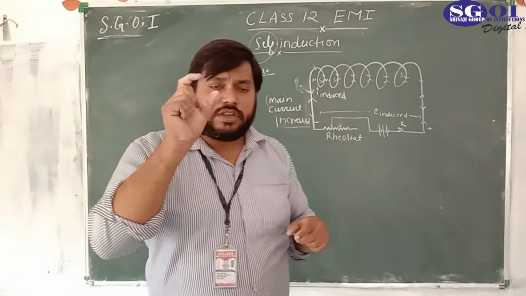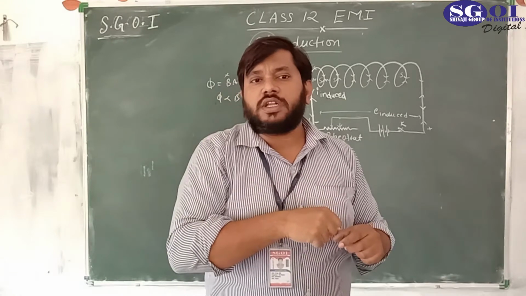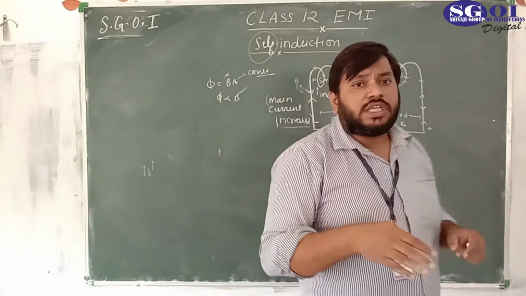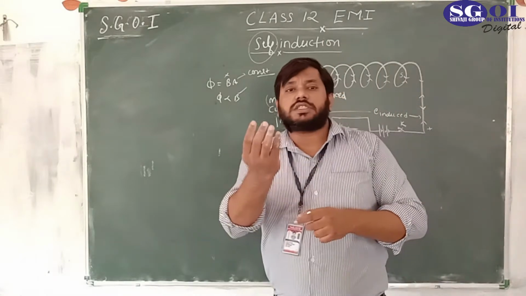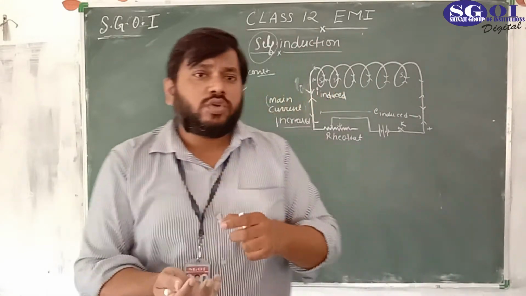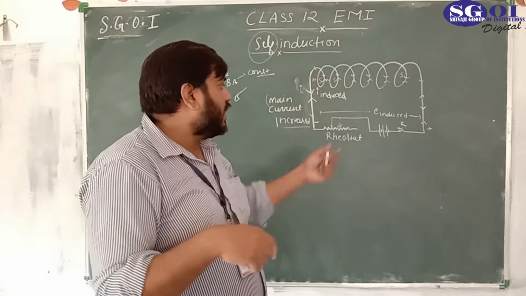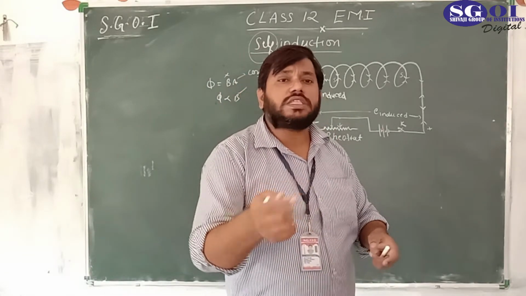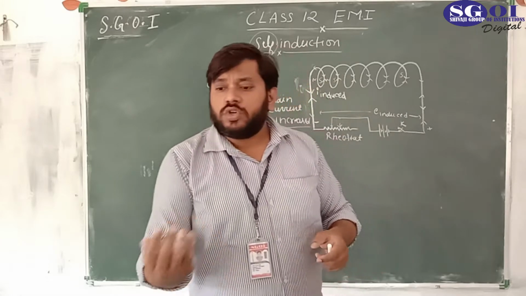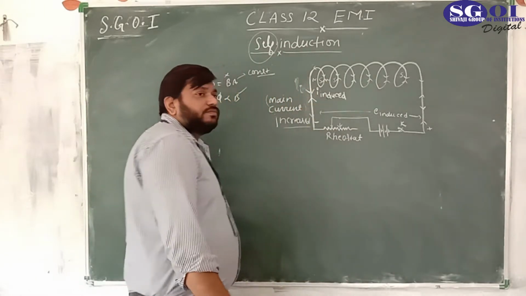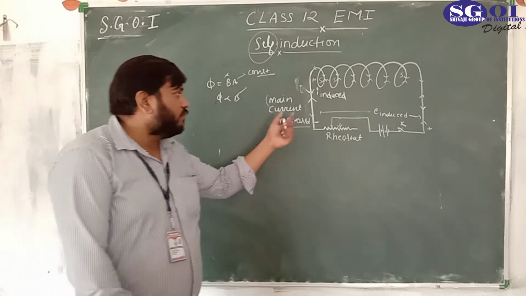Because the reason is decrement of the current, the induced current would try to oppose the decrement. It means it would try to increase, to overcome that decrement, and maintain the main current at the same value as it was previously.